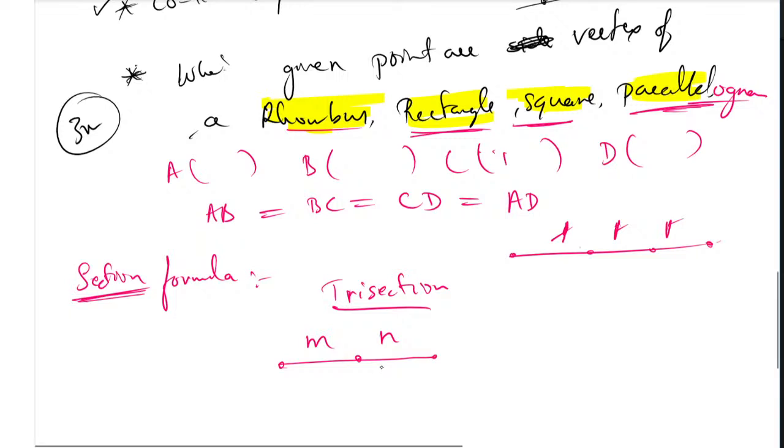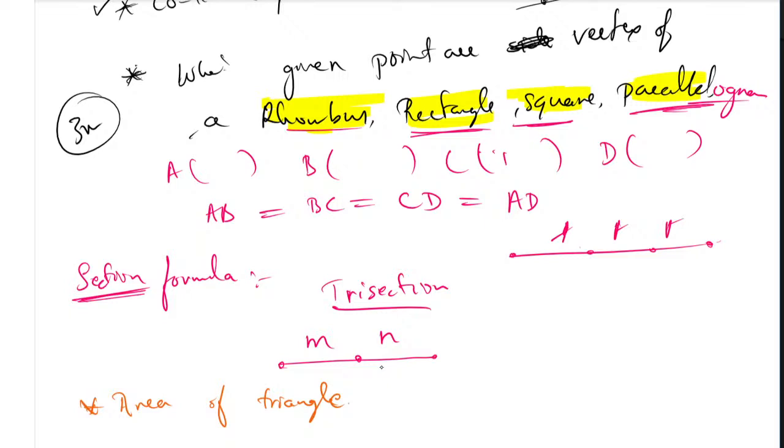Okay, coming to the next, we can go for the next one, that is the area of a triangle. Now, where will we use the area of a triangle? In coordinate geometry we have the area of a triangle.